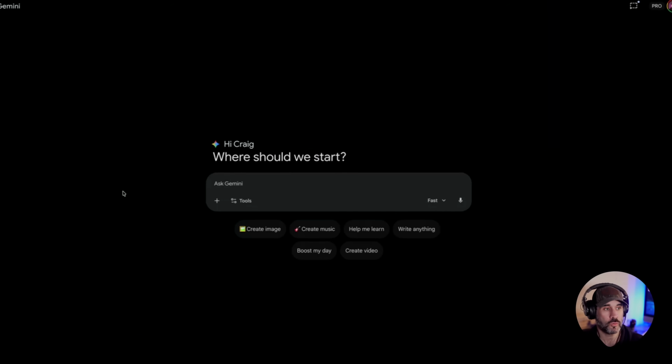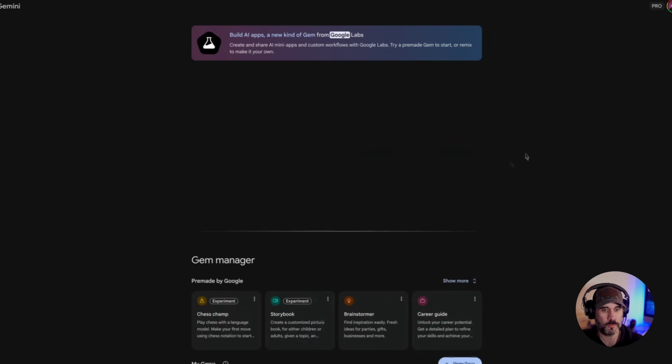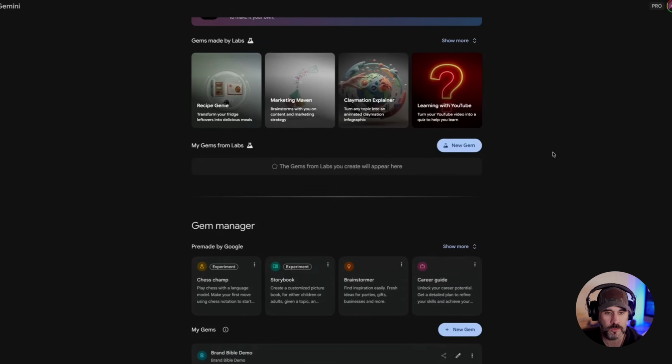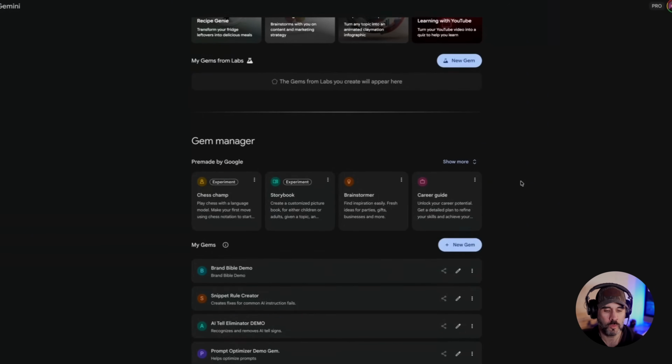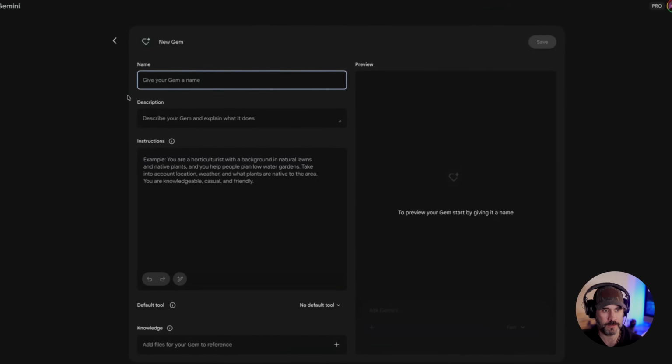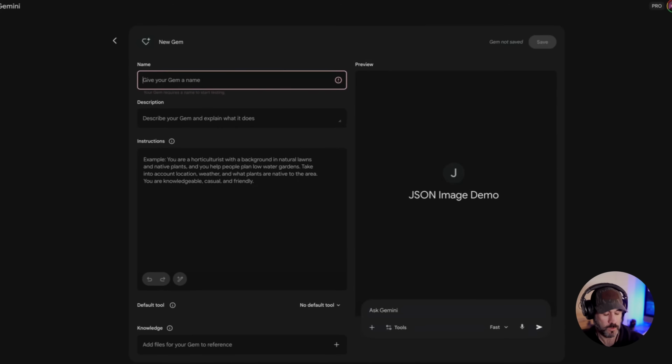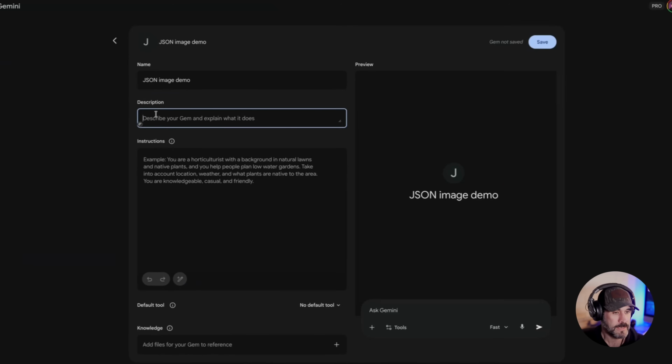So we're going to go over to Google Gemini. We're going to click Gems. This window is going to pop up. And if you've seen my other videos doing this, you know that we are not going to click on New Gem here. We're actually going to use this one at the bottom underneath the Gem Manager. So once you click New Gem, it's going to open up a window just like this. So you're going to give your gem a name. We're going to call this one JSON Image Demo. Describe the gem: takes images and creates JSON code.